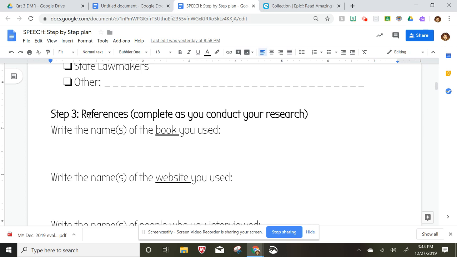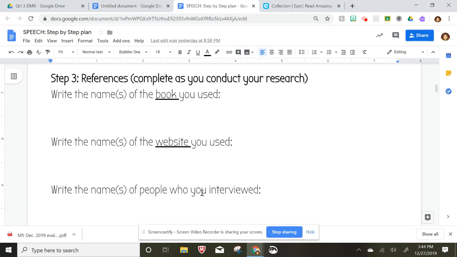The reference section will be completed as you do your research. You're going to try to find books, websites, and interviews. This part will be especially important if you are picking a person who is not famous, as in has books or websites published about them. So if you're writing about your grandmother, you would want to use some interviews.